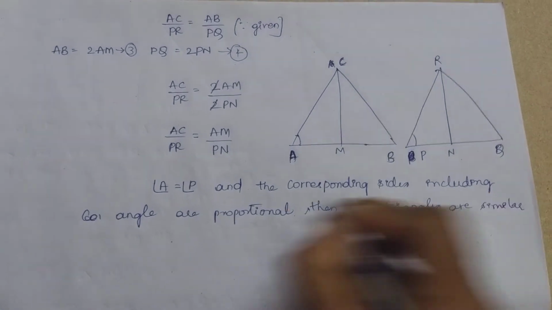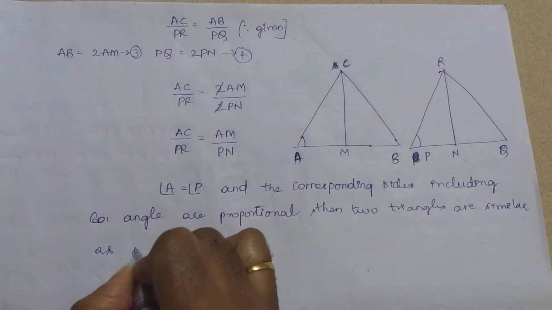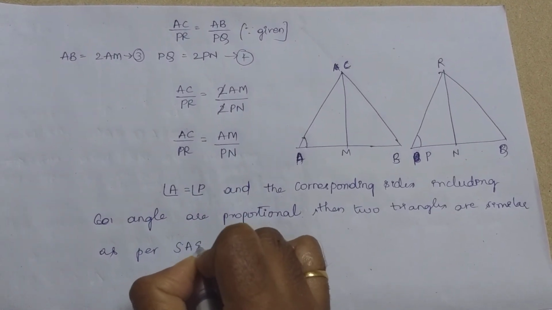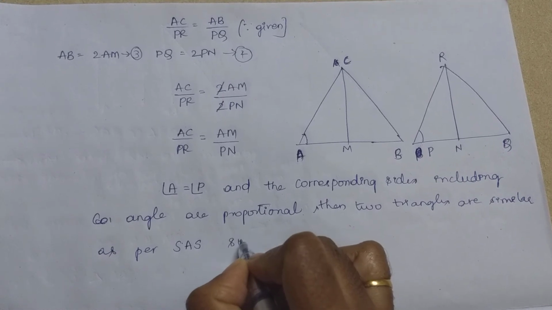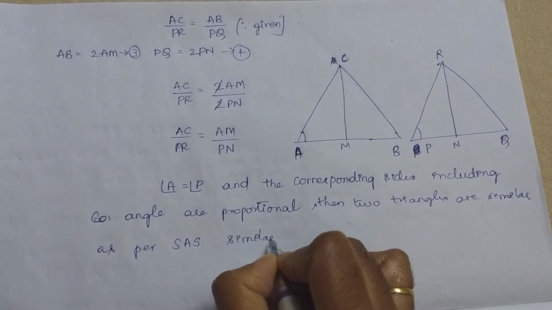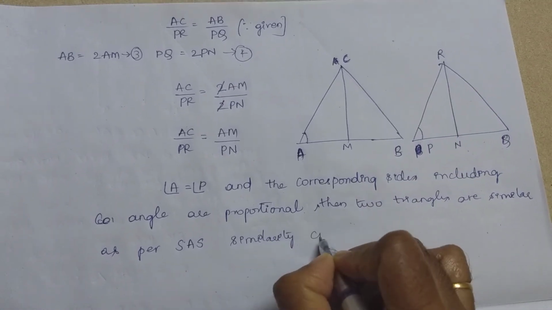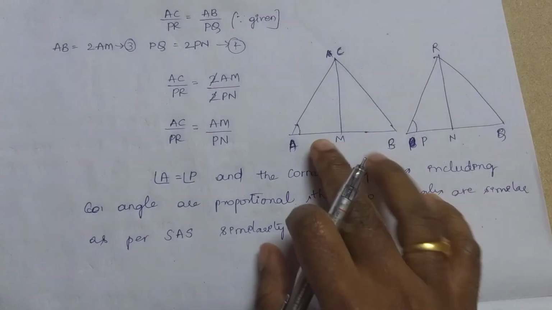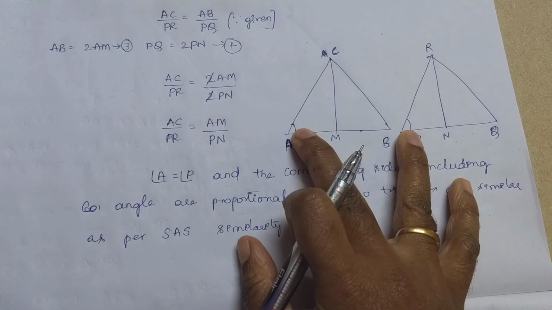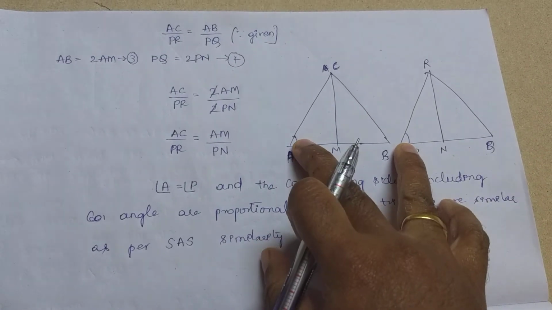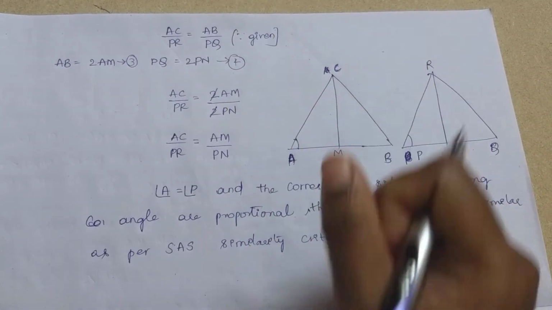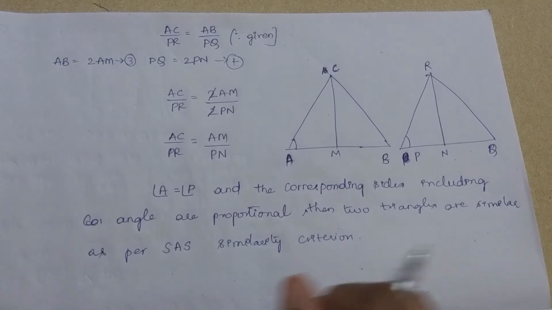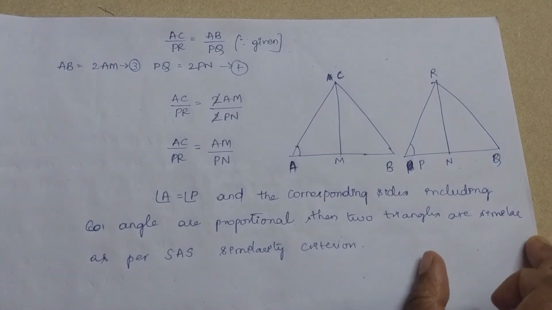See, this is as per the SAS similarity criterion. As per the SAS similarity criterion, if one angle of one triangle is equal to one angle of another triangle and the corresponding sides including the angle are proportional, then the two triangles are similar.